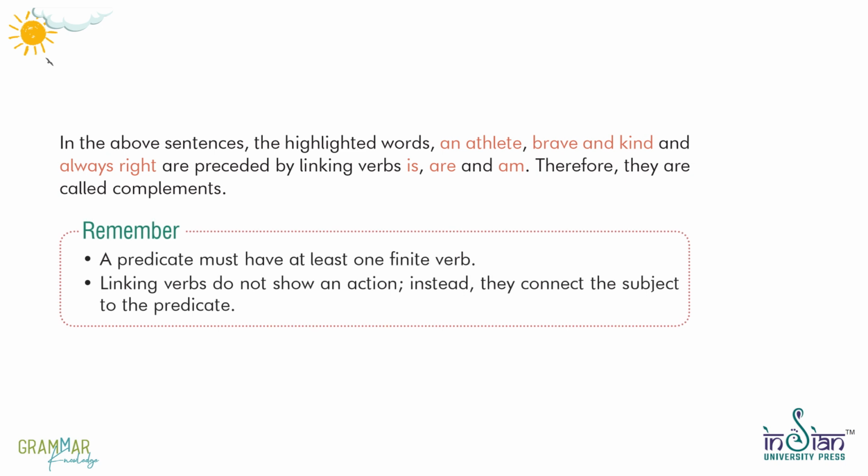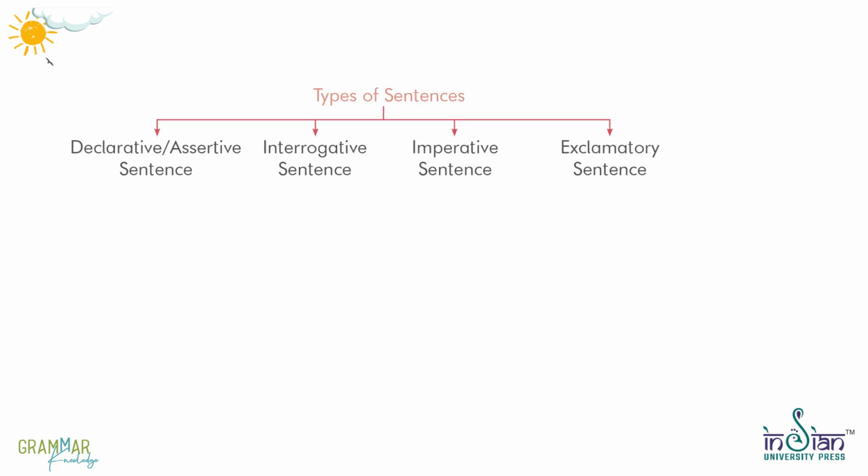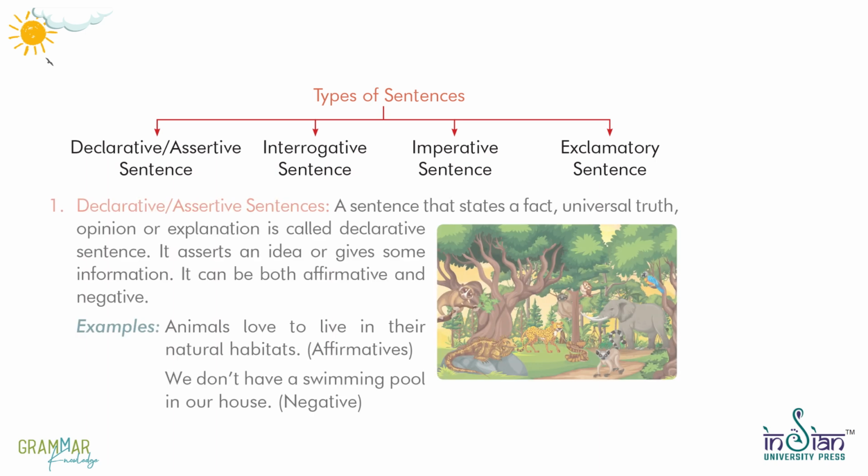Remember, a predicate must have at least one finite verb. Linking verbs do not show an action. Instead, they connect the subject to the predicate. Types of sentences. Declarative or assertive sentence. Interrogative sentence. Imperative sentence. Exclamatory sentence.